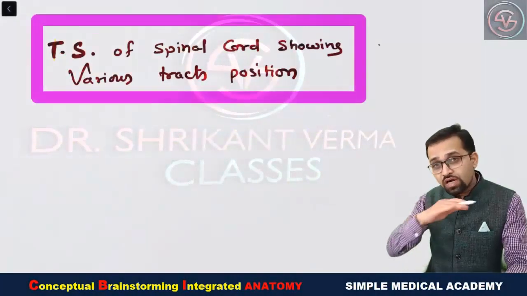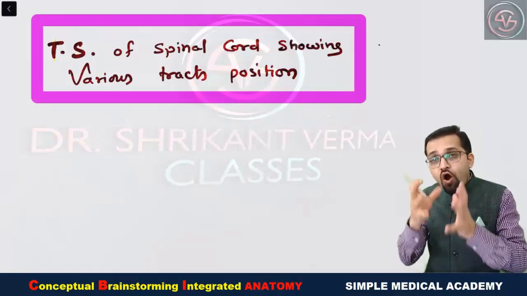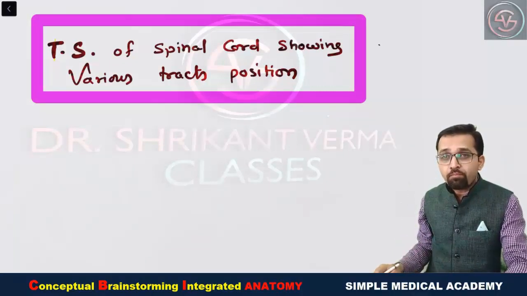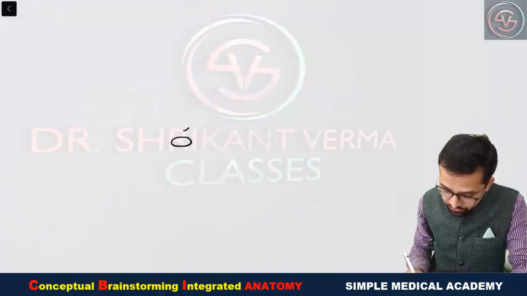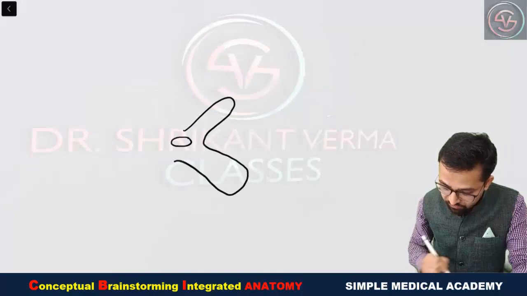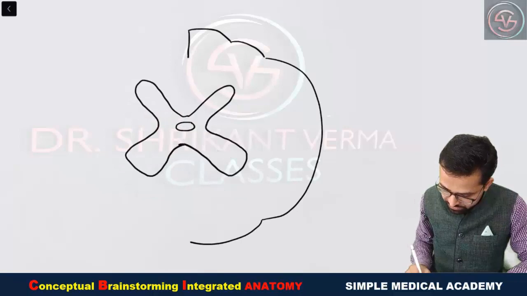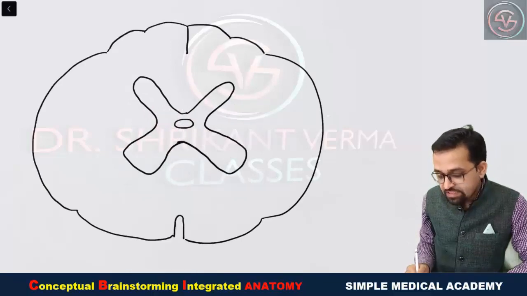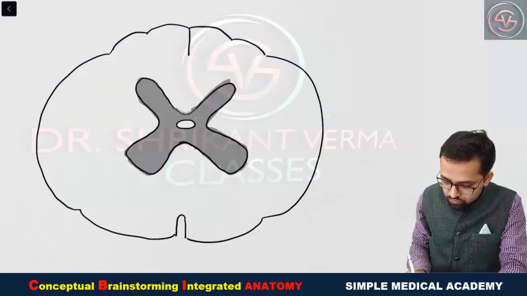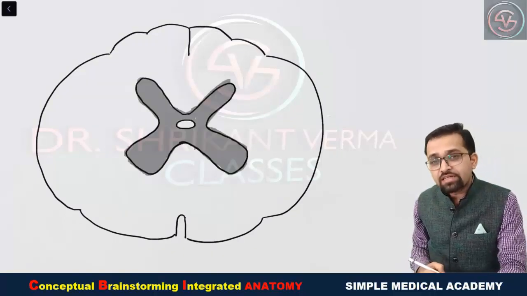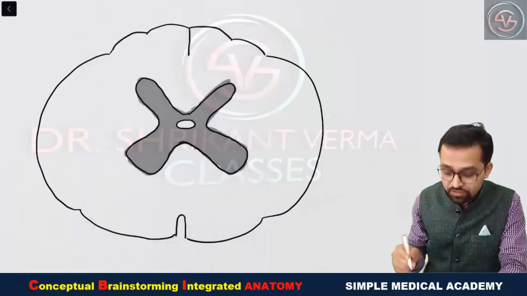So now we are going to cut the spinal cord and observe the different locations of the bundles of axons, meaning tracts. Suppose this is the central canal. As we know, it is surrounded by the butterfly or H-shaped gray matter, and the peripheral part has the white matter. Suppose this is the diagrammatic presentation of the transverse section of the spinal cord. Around the central canal we have depicted the gray matter area, but in the white matter there are various bundles of axons.